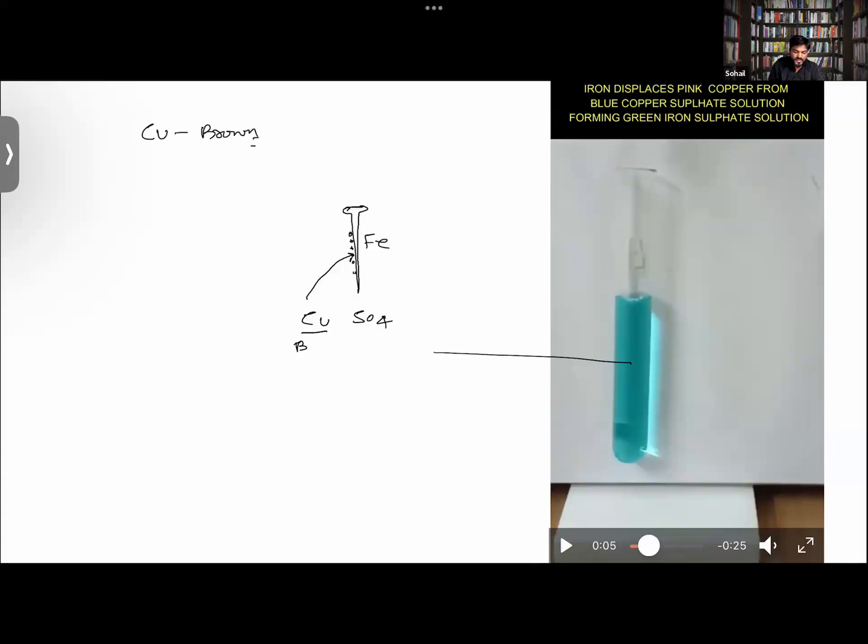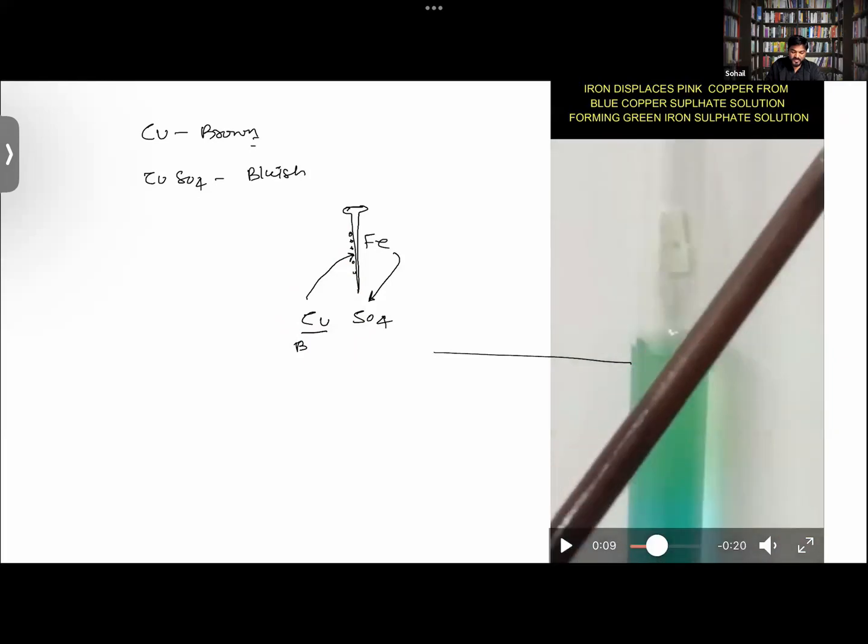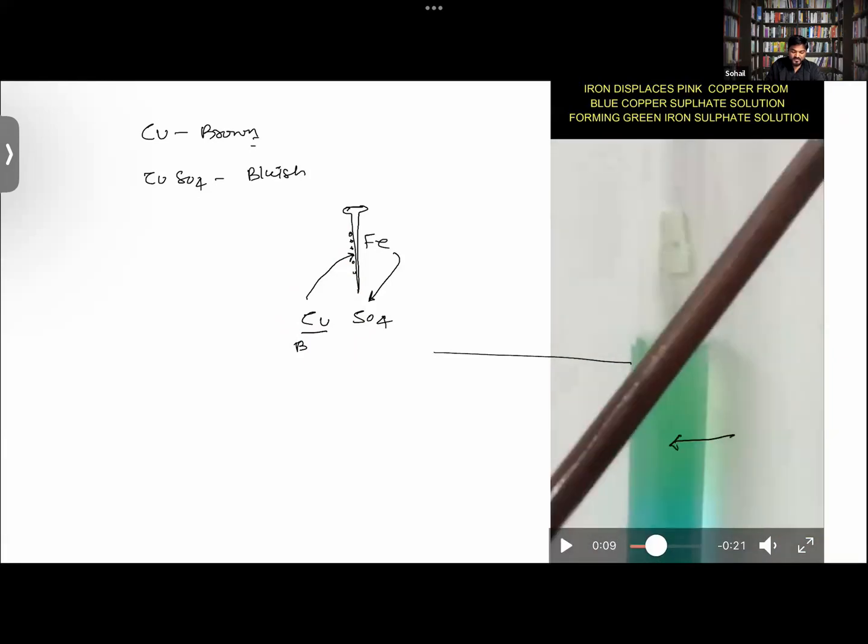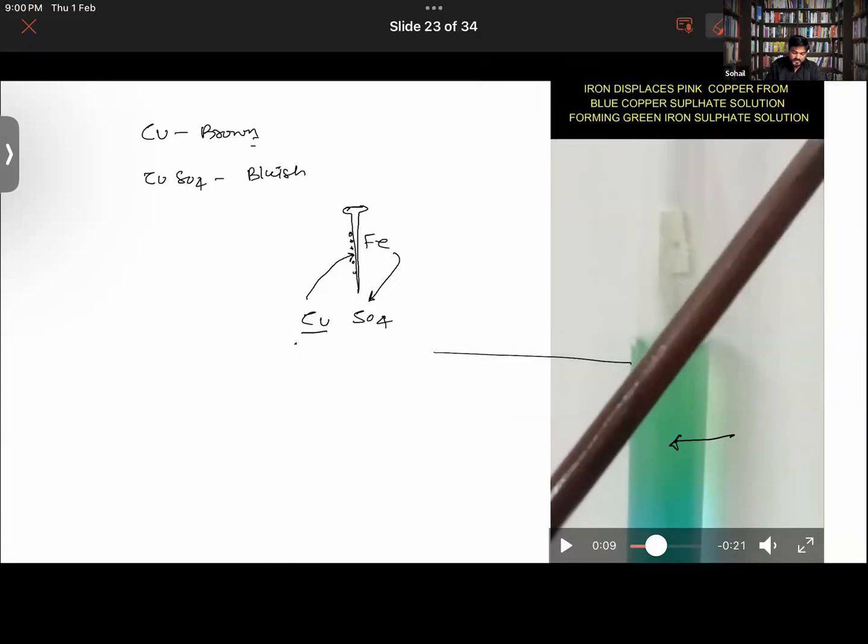And the copper sulfate solution is actually bluish in color. So when you dip an iron nail in the copper sulfate solution, copper starts depositing over the iron, and also the iron will be dissolving in the solution. So you will also notice the color of the solution has changed now. Look at the color. Is it the same as it was earlier? Now it has formed FeSO4. Getting it now? So that is the thing over here.